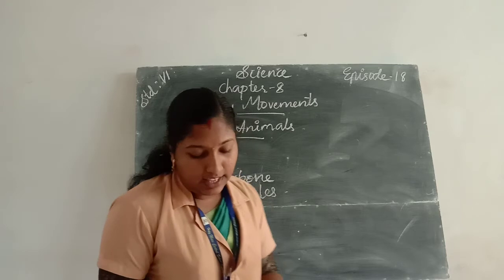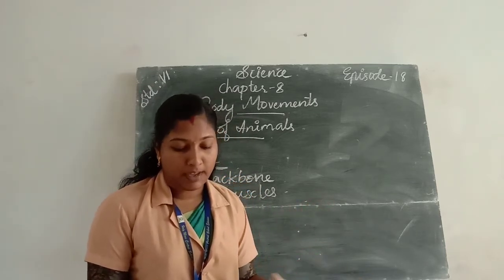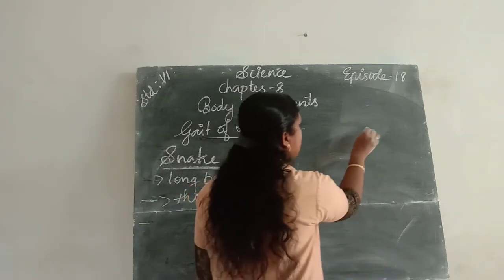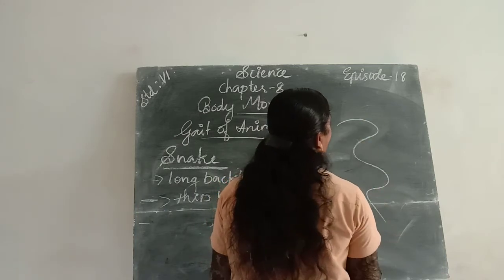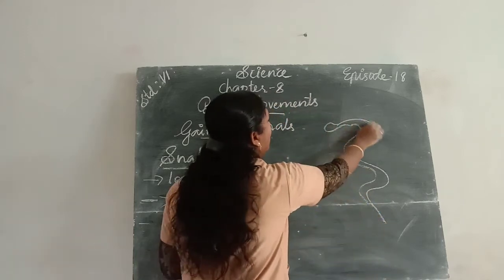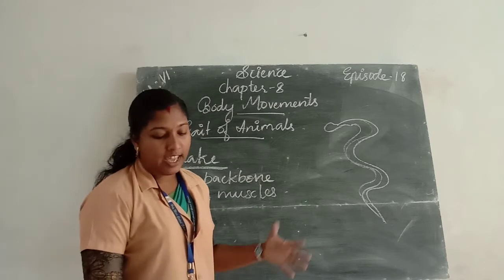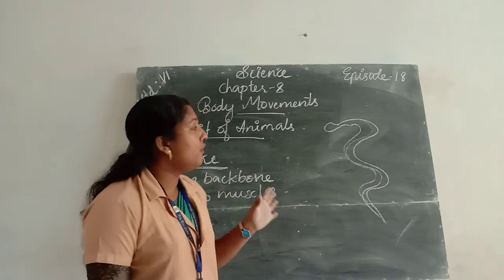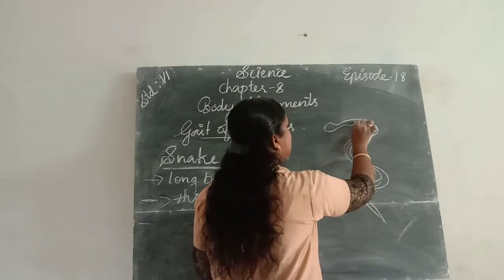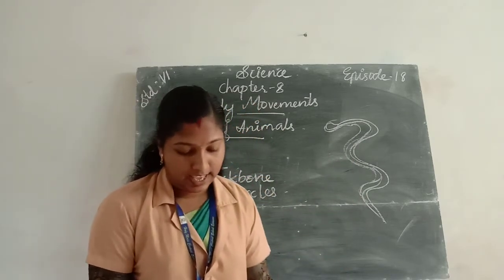Next, the snake's body curves into many loops. Each loop of a snake gives it a forward push.